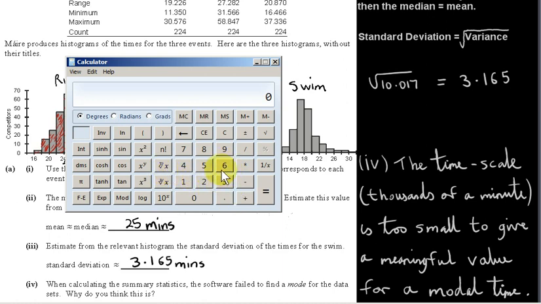If you want to see what that is in seconds, there's 60 seconds in a minute. 60 divided by 1,000. So we're talking about 0.06 of a second. So we would need a set of times to be within 0.06 of a second of each other in order for us to consider that set of times as a modal time. That is so small in this context that it is unlikely that a modal time will appear.